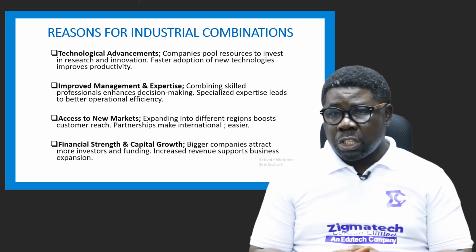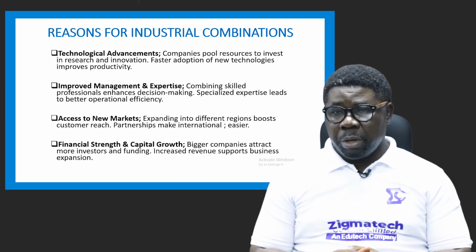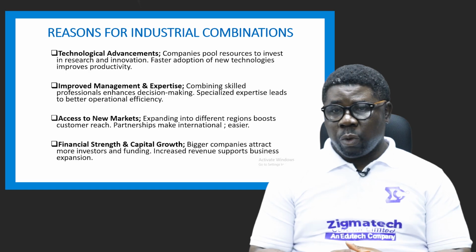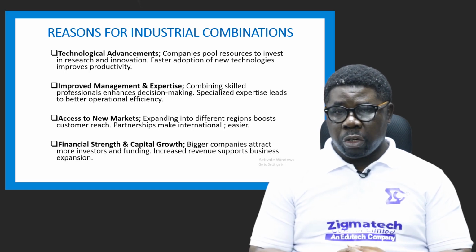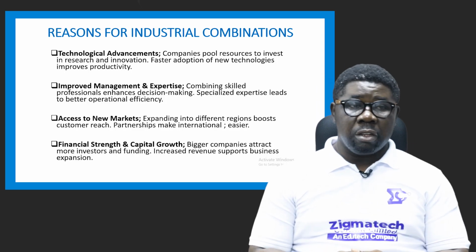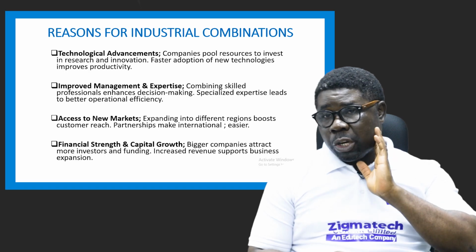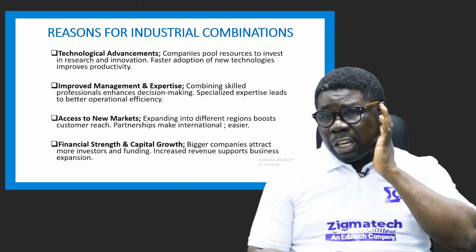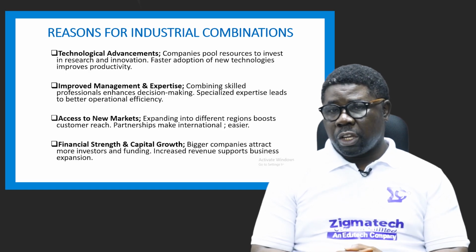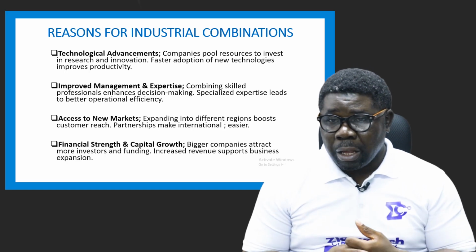So by combining these skills or these asset-based preferences, they will enhance decision making, and as well, they will improve expertise in operation. So they can lead to what? To better operational efficiency. So that's it. With this amalgamation or combination in place, a company can actually enjoy more business progress or profits. Okay, yes, that's one of the reasons they may want to combine.